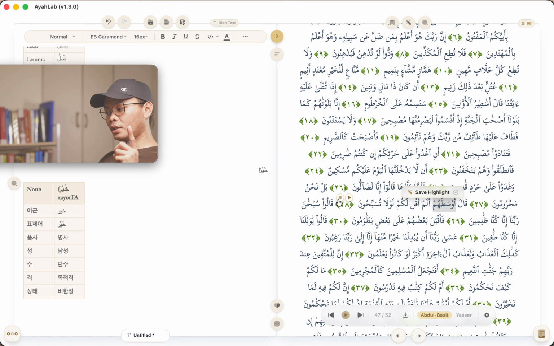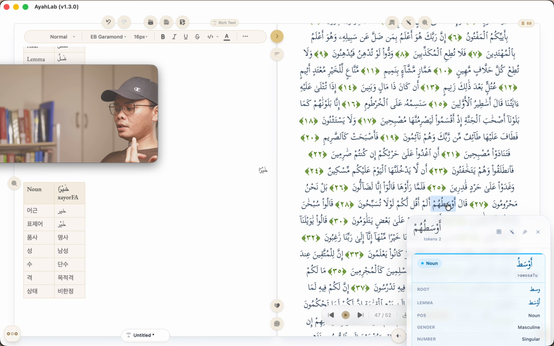But the other way that you can save this and put some notes is if you want to write notes about this, but you also want to account in that note for the morphological features. So you just have to click that word awsatuhum and click this icon.